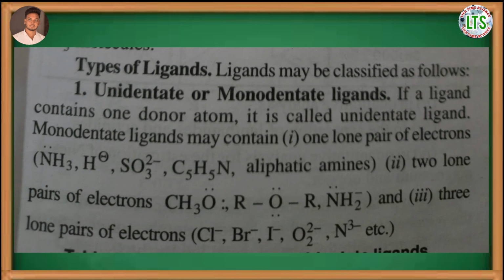Unidentate ligands are of three types. The first type is unidentate ligands containing one lone pair of electrons.